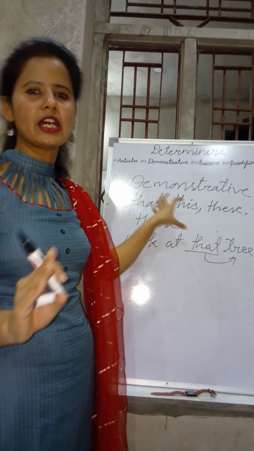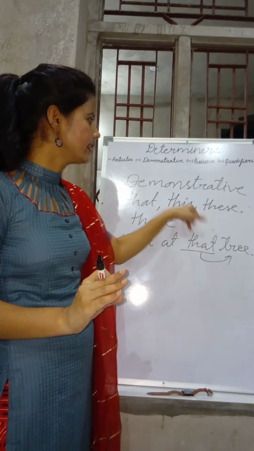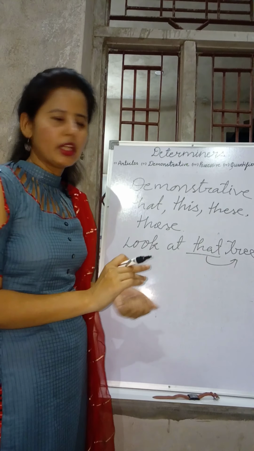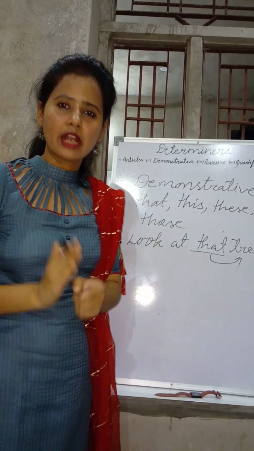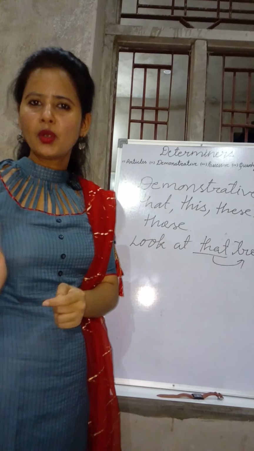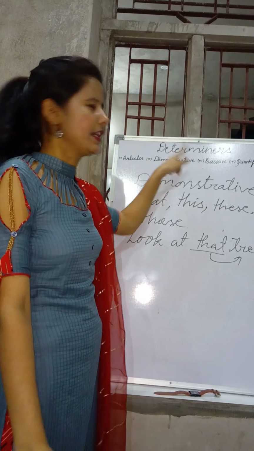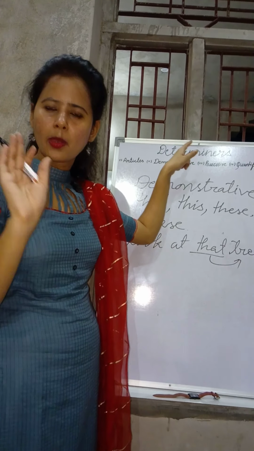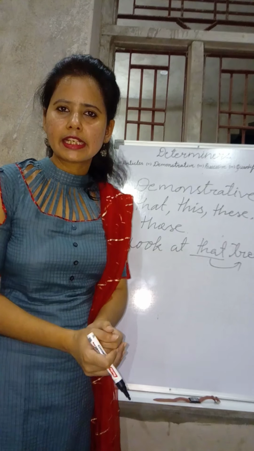These only four words are called demonstrative: this, that, these, those. But you should know the difference between a demonstrative adjective and a demonstrative pronoun, because only demonstrative adjectives can be determiners, not demonstrative pronouns.